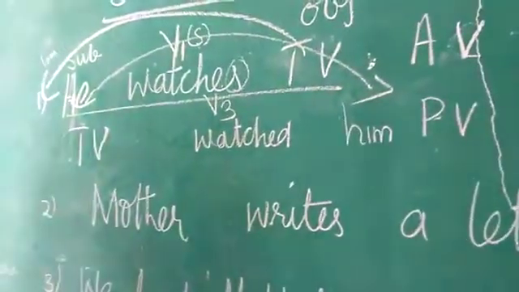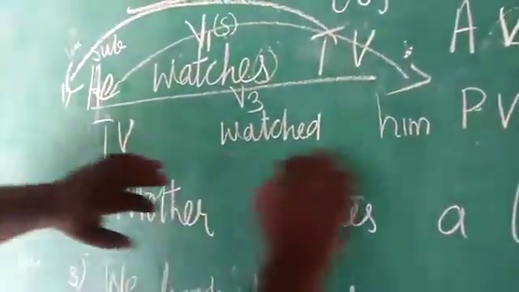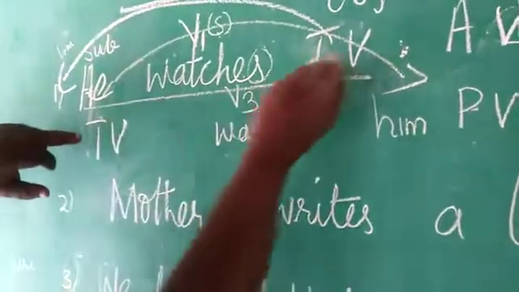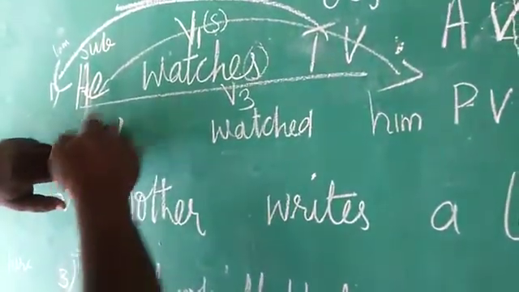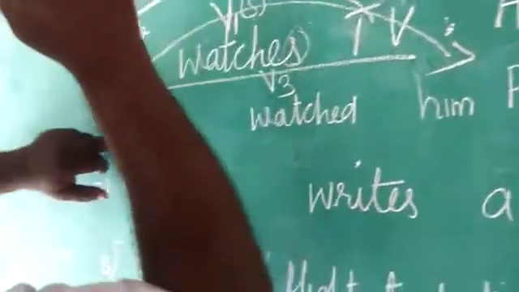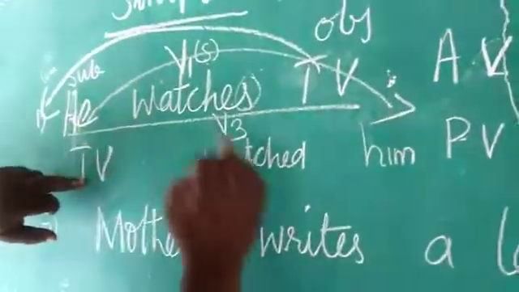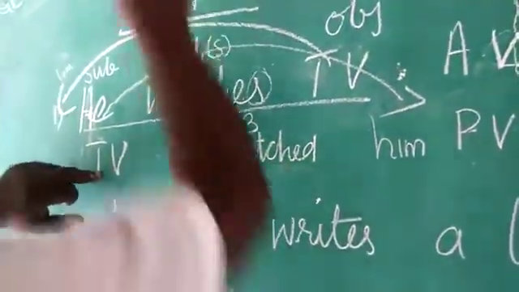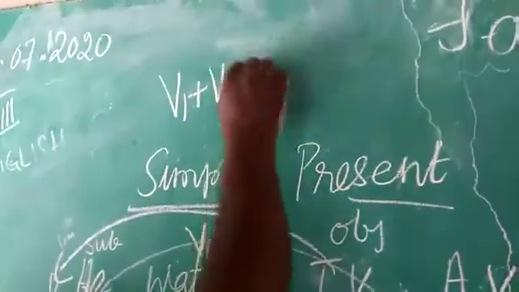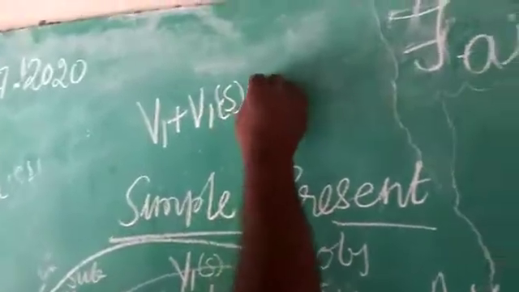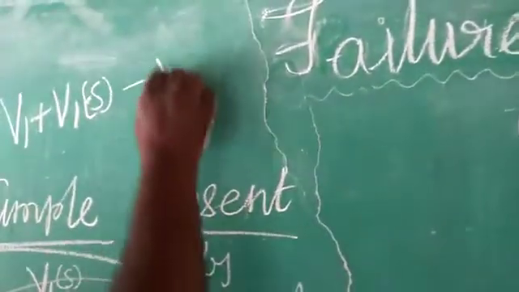Now if you read this sentence, I brought object to subject. As I told you, V1 will always change into V3. This you have to remember, children. V1 or V1 with S form should change to V3.